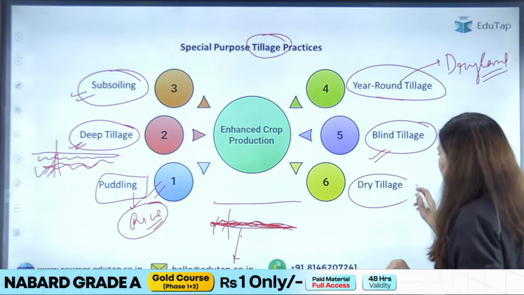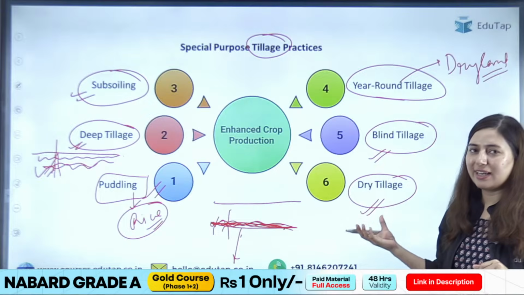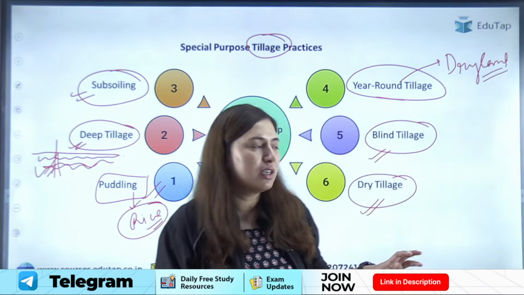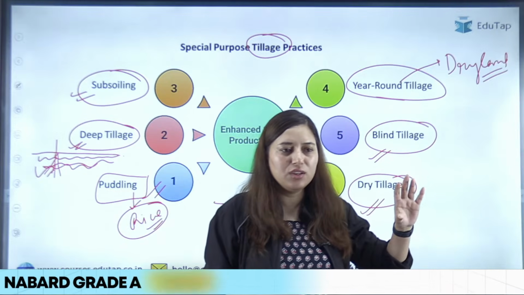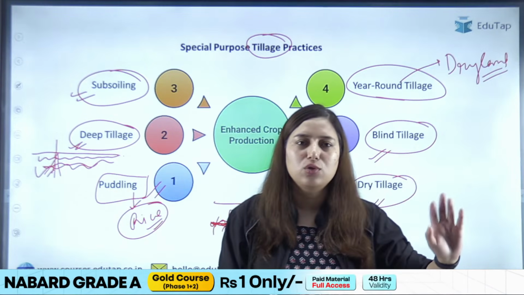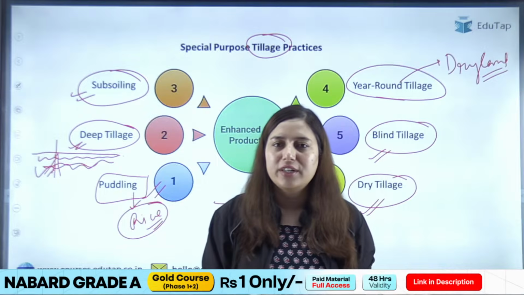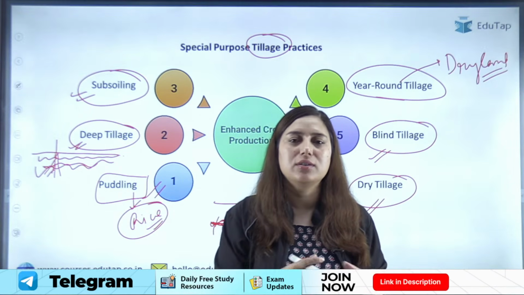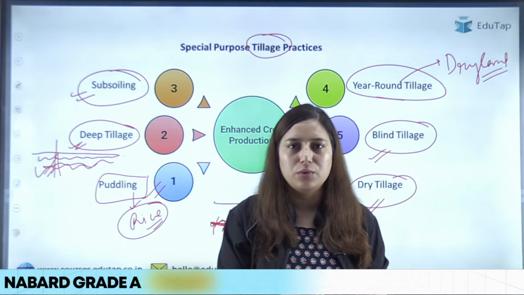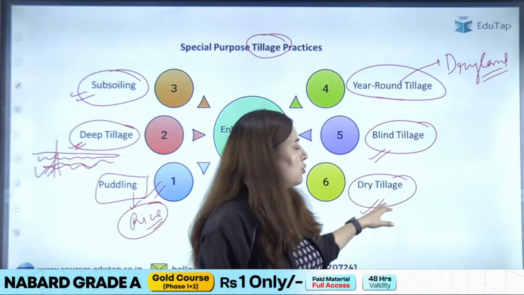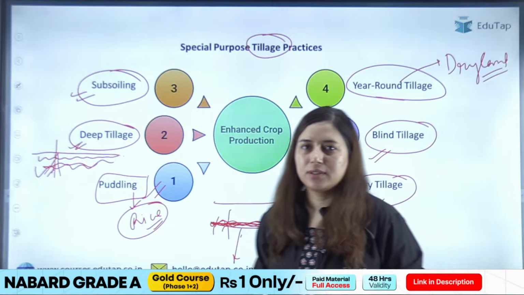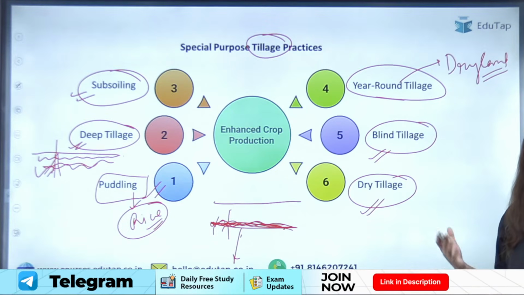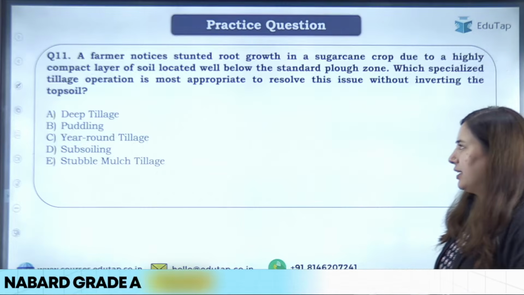Then we have a dry tillage. Dry tillage is, students, basically again the purpose is to do the tillage operation. So क्या होता है कि when there is a rainfall, right, so there is a certain amount of water in the soil, right? उसके बाद tillage operation किया जाता है so that आप जो next crop है उसको grow कर सको. ठीक है, तो this is known as dry tillage, right? Okay, I hope it's clear. अगर कोई confusion है you can ask me and we can discuss this.